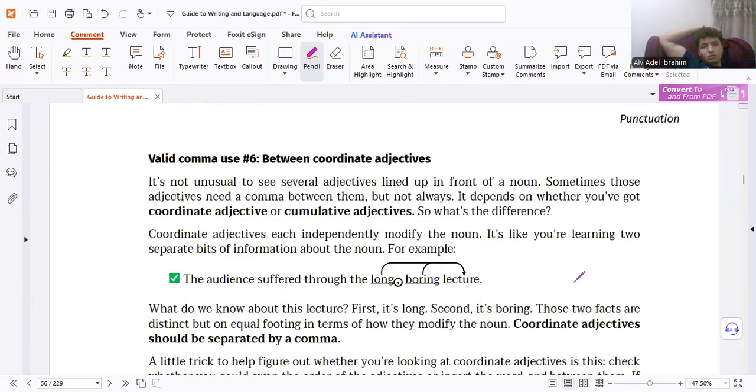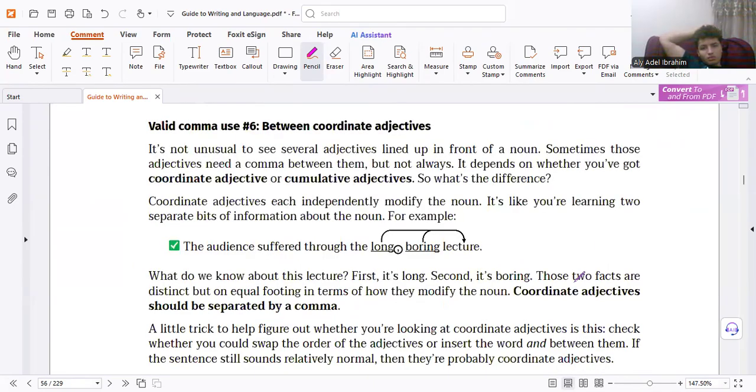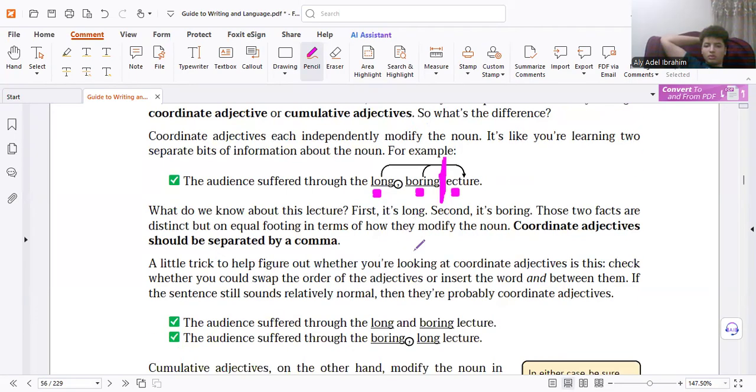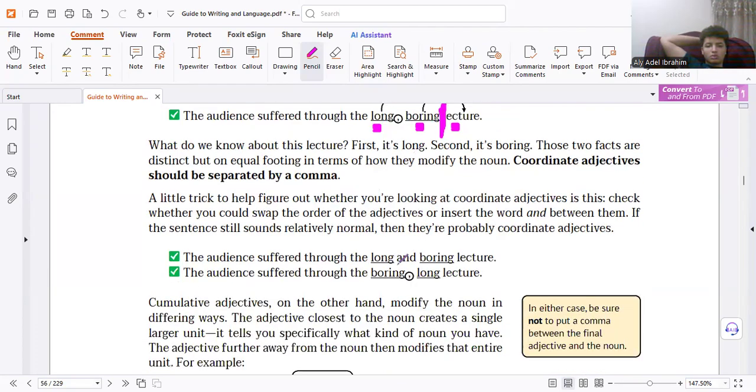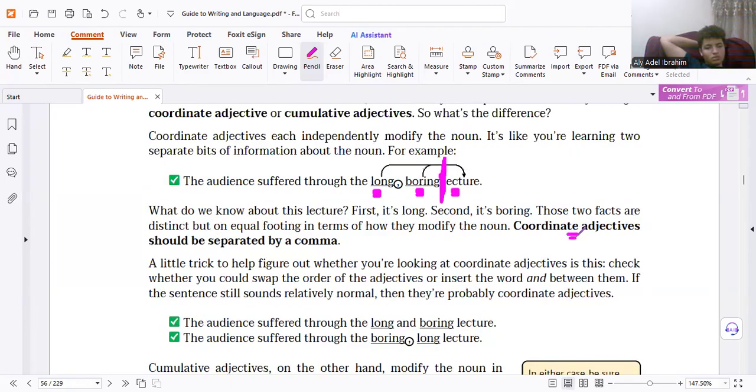Coordinate adjectives. So we have two adjectives, adjective, adjective, noun. Please memorize the rules between the noun and the adjectives here. We don't use any punctuation here. Between the adjectives, we can use a comma. We have some exceptions. I'll tell you later, but try. Again, we need to know, can we use "and" or not? We can use a comma or "and", by the way, if it is a coordinate adjective.